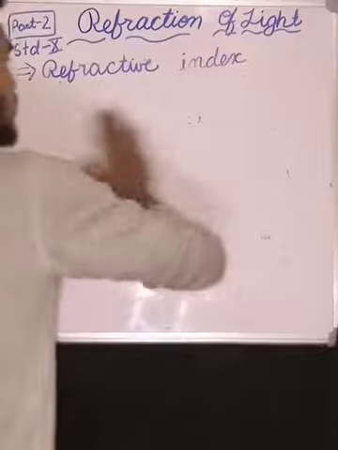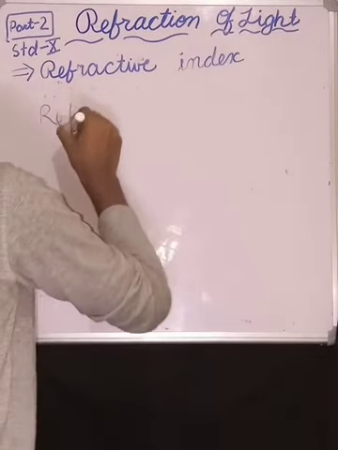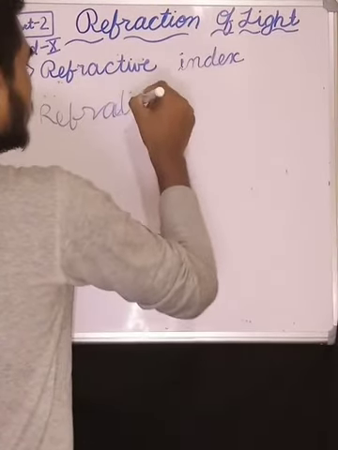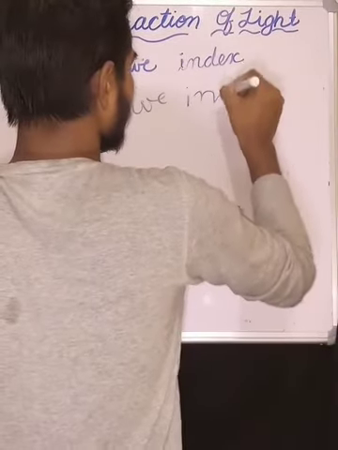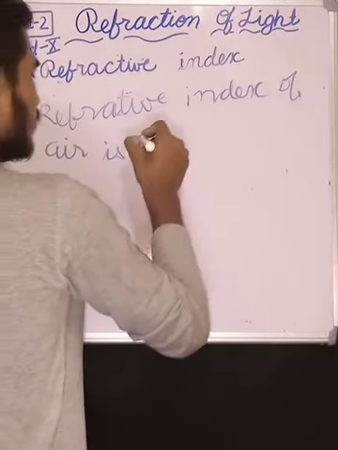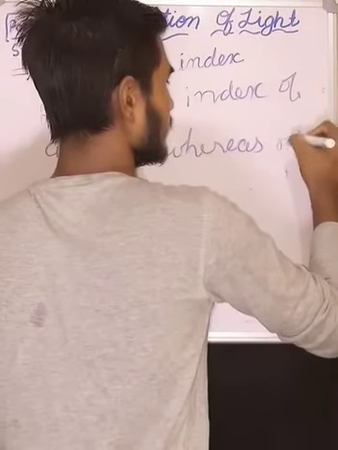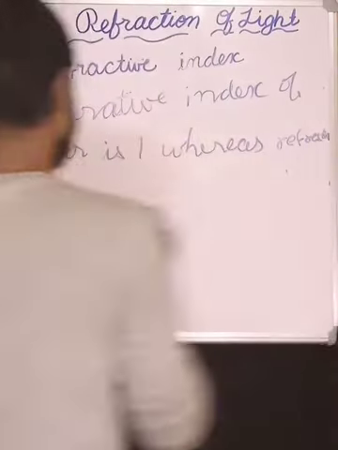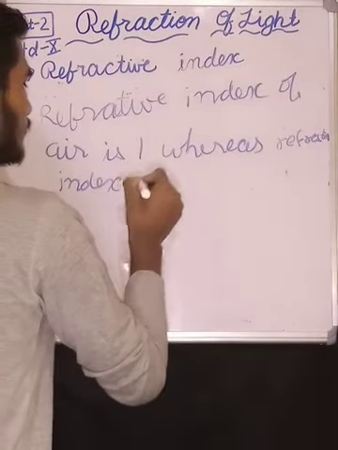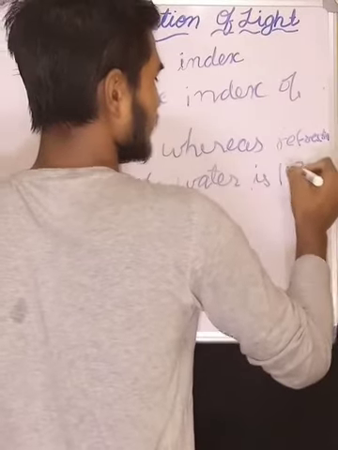Refractive index of air is 1, whereas refractive index of water is 1.33.